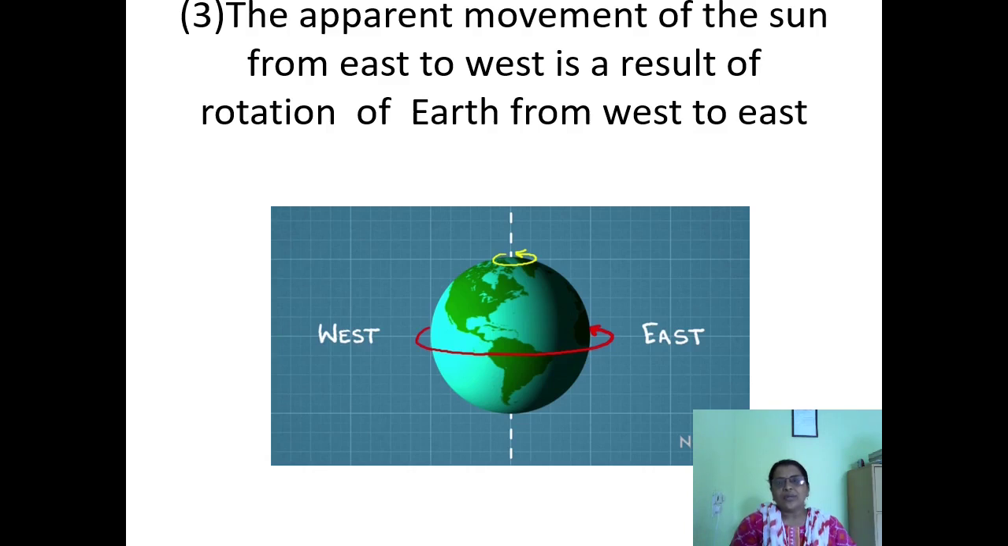The apparent movement of the sun from east to west is the result of the rotation of the earth from west to east. Dear students, keep in mind that the sun doesn't go towards east or west. It is the earth which is rotating from west to east. Hence we feel that the sun is towards the east or towards the west. So, the apparent movement of the sun from east to west is the result of the rotation of the earth from west to east.